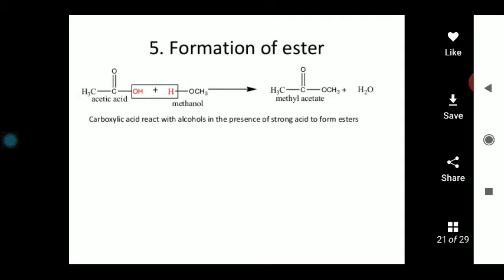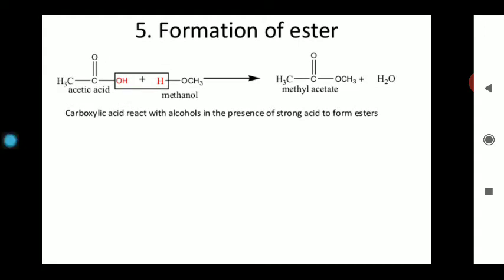Next one, that is the formation of esters. You know this reaction is known as Fischer Speier esterification. In this Fischer Speier esterification, what will happen? A compound like carboxylic acid may combine with methanol or any other alcohol. So one acid, one alcohol.